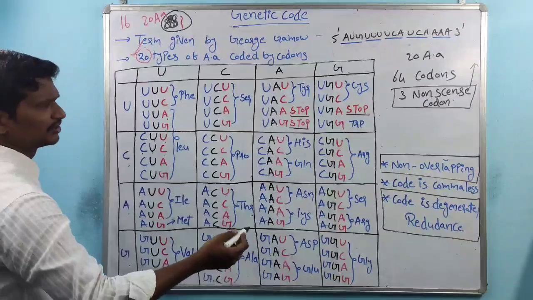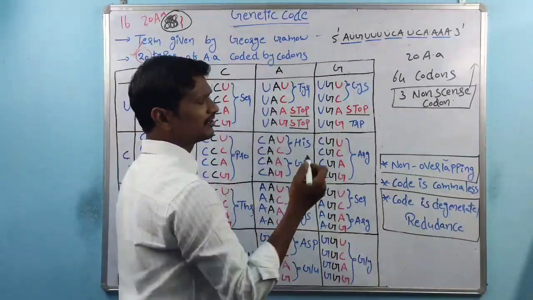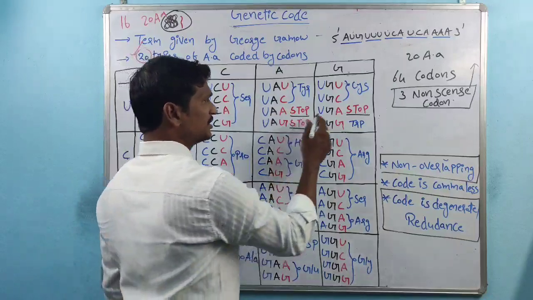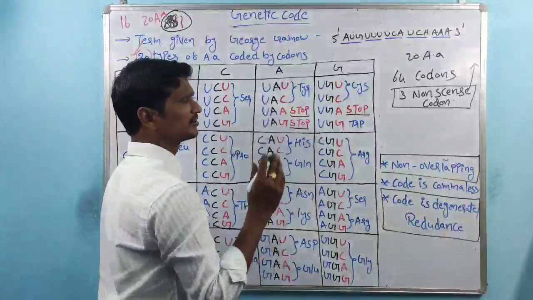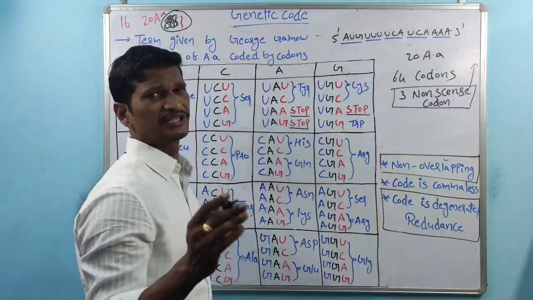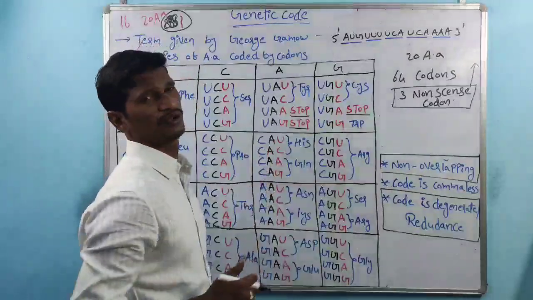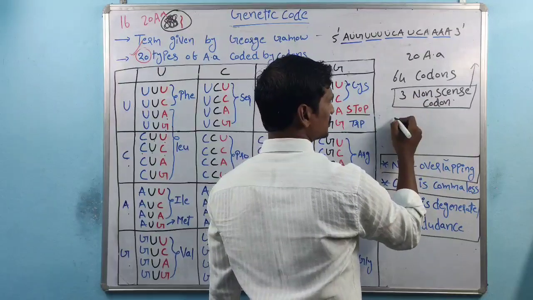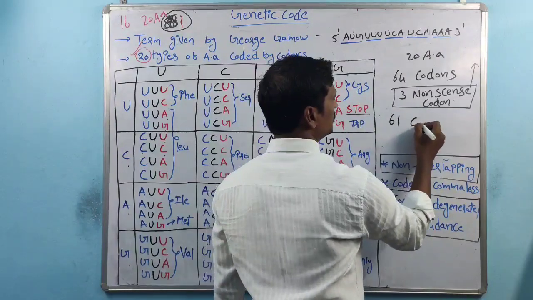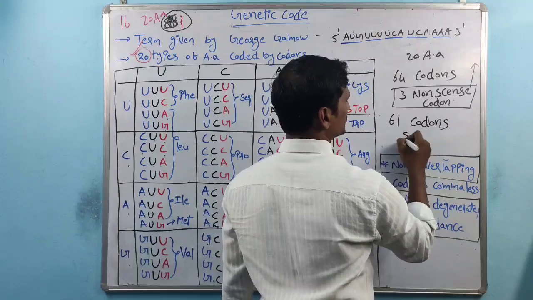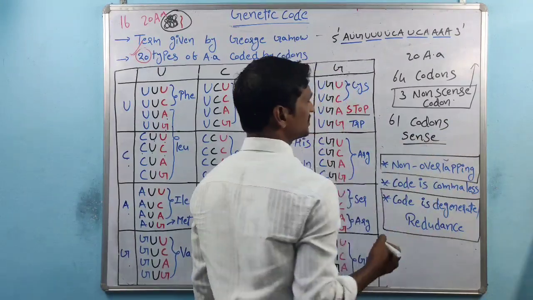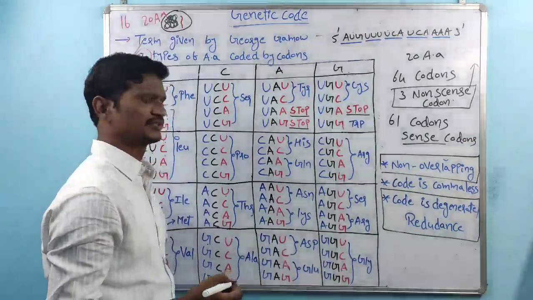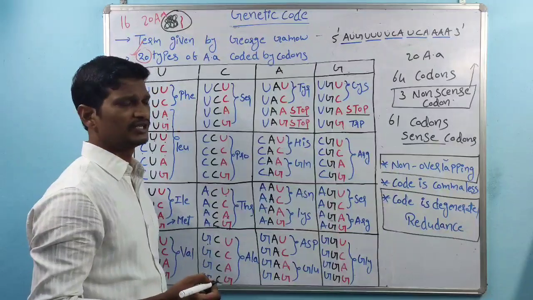So in the entire genetic code, three codons are nonsense codons, which do not code for amino acids. These three codons, called nonsense codons, are involved in the termination of the translation process. These are also called stop codons. Here the total number of codons is 64. Three are nonsense, so the remaining 61 codons are sense codons. These 61 codons code for 20 amino acids.